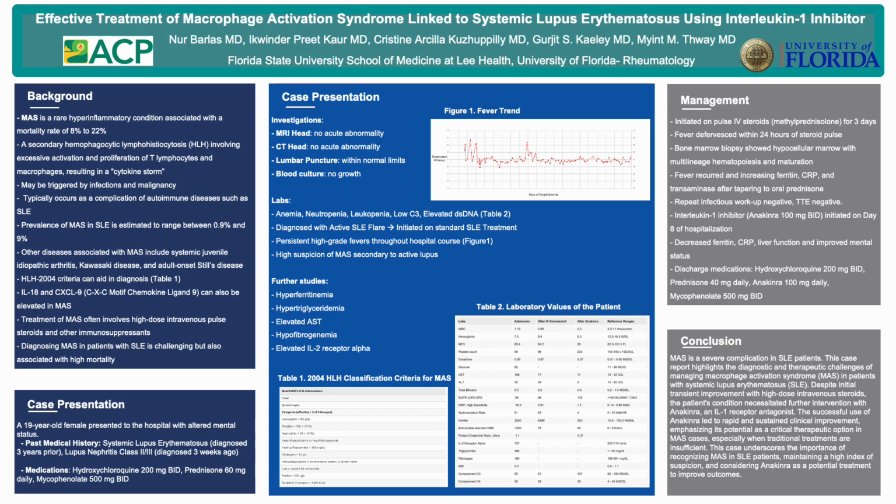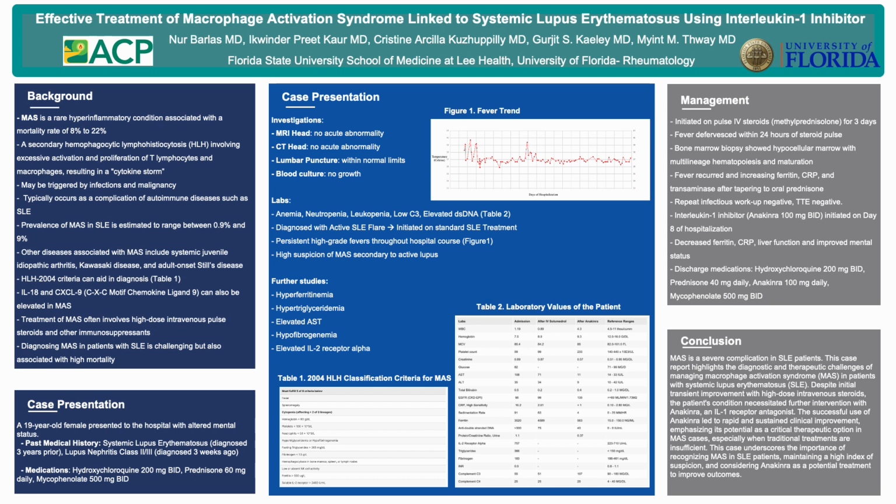So when she presented with the altered mental status, MRI head, CT head, lumbar puncture, and blood cultures were all normal. Labs revealed anemia, neutropenia, leukopenia, low C3, and elevated dsDNA. We diagnosed her with an active lupus flare and initiated her on standard lupus treatment with steroids. Despite the treatment, she had persistent high-grade fevers throughout the hospitalization, which you can see on Figure 1.